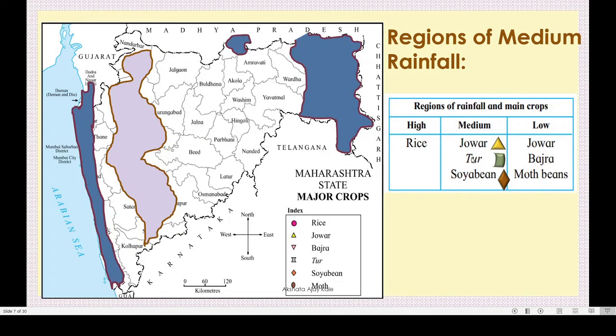So we can show here jawar, tur and soybean. These crops, jawar, tur and soybean, are cultivated in this moderate rainfall region.